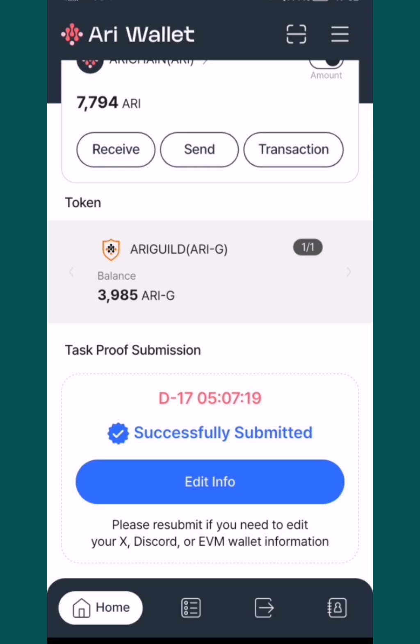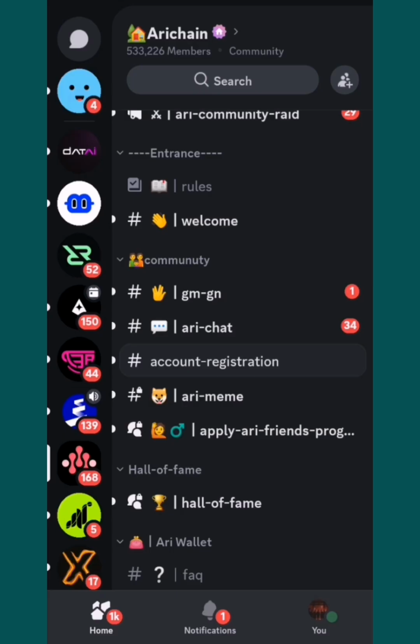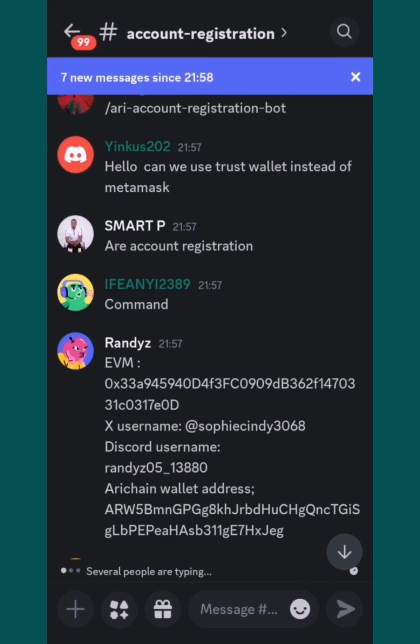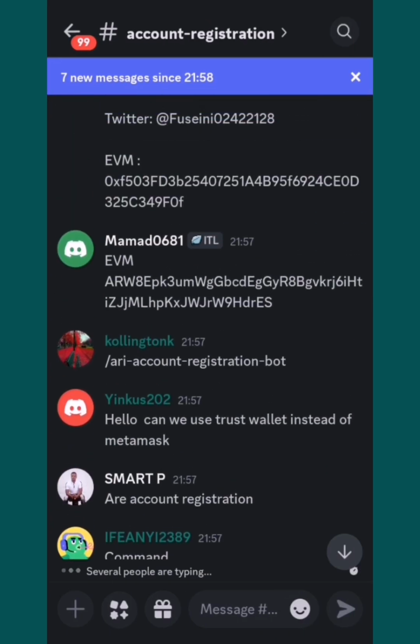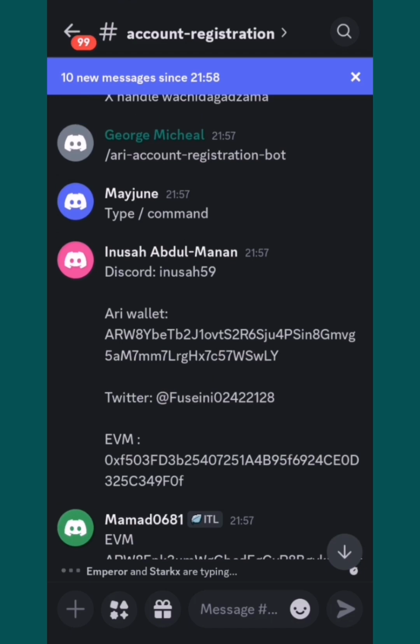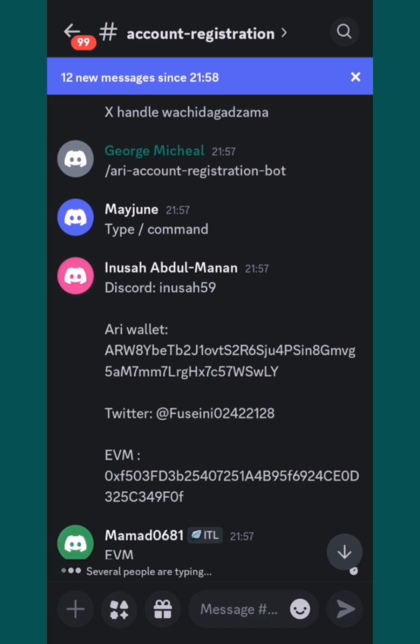This is not where it stops. You need to submit the second one, which a lot of people are missing out on. I feel so sorry for them. They will miss out. Let's go to their Discord. When we go to Discord, we see account registration on their Discord channel. So just click on that account registration. You see a lot of people are submitting. You see a lot of submissions going on. So I'll show you how to go about it.